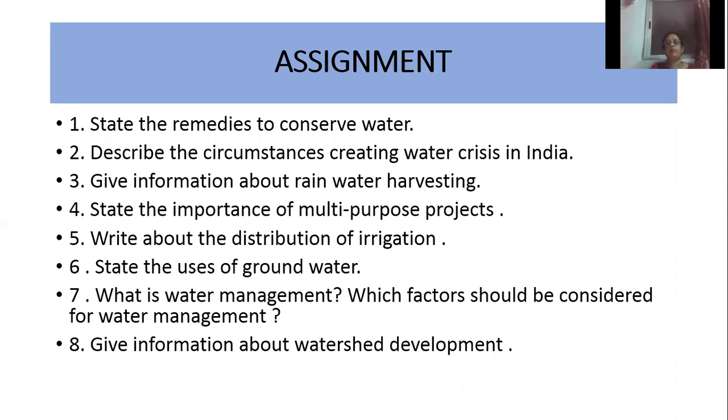I have given some questions as an assignment. Try to write these questions in your notebook. First one, state the remedies to conserve water. Second one, describe the circumstances creating water crisis in India. Third one, give information about rainwater harvesting. Fourth one, state the importance of multi-purpose projects. Fifth one, write about the distribution of irrigation. Sixth one, state the uses of groundwater.